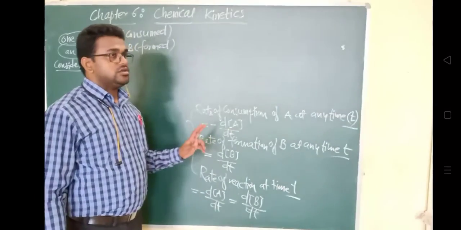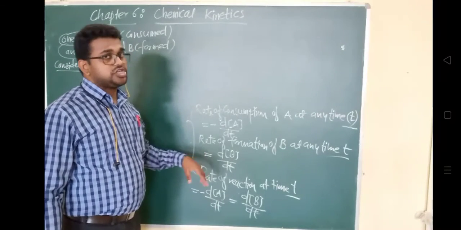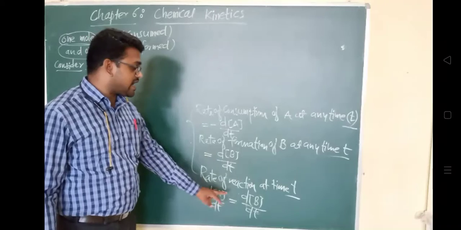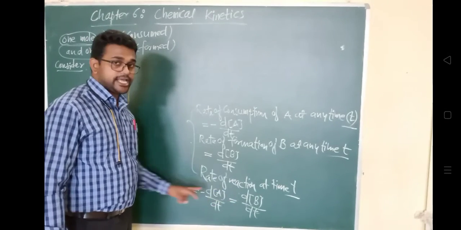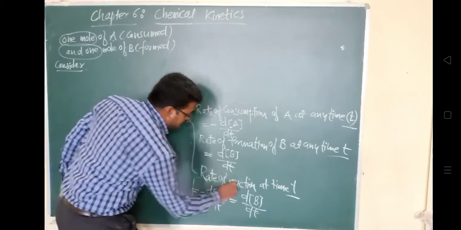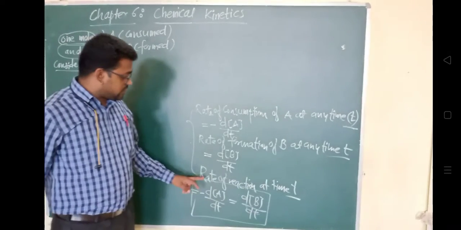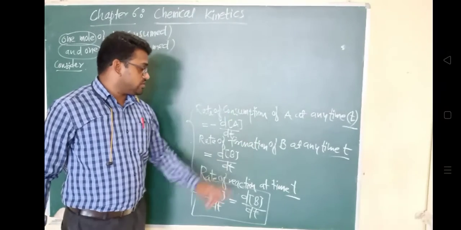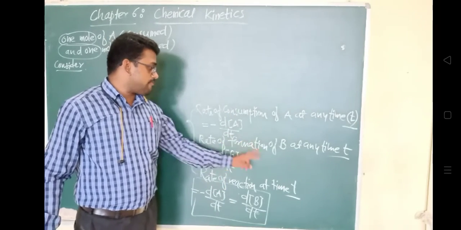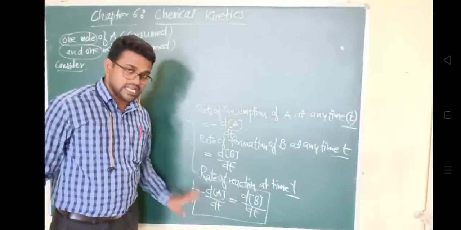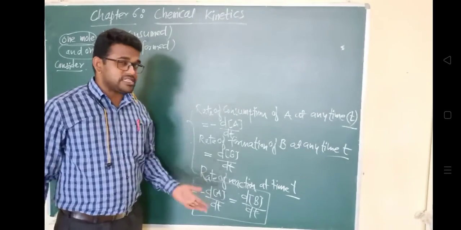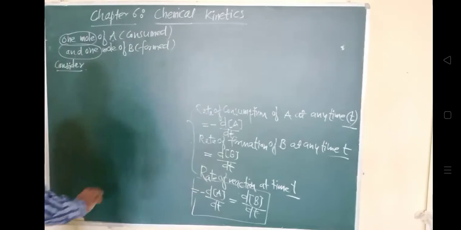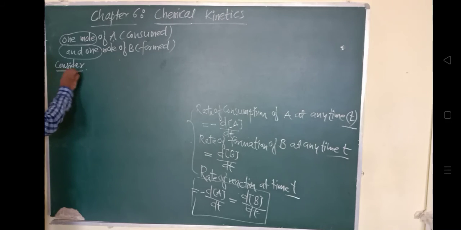The rate of reaction for both will remain the same. If the moles are the same, it is equal, you can see here. Here we have written, the rate of consumption of A is equal to the rate of formation of B. But this may not be always applicable. Now consider an example where two reactants are there, A and 3 times B, and it is forming the product 2C.